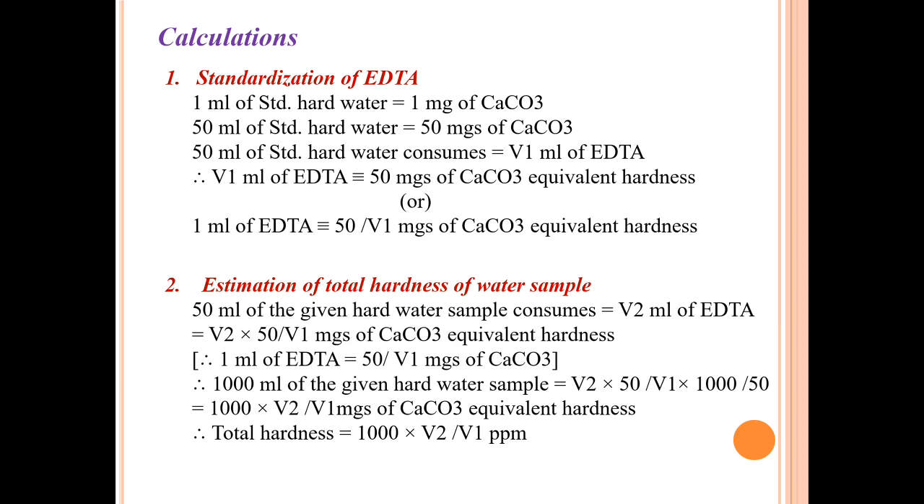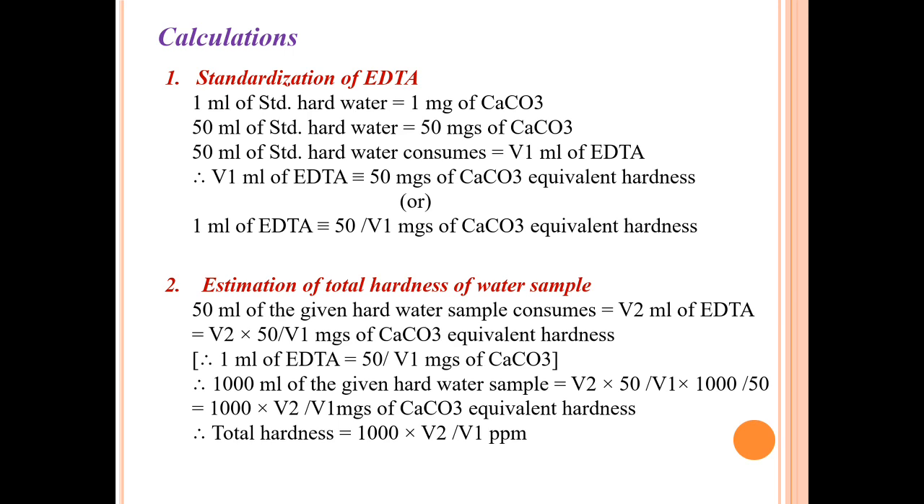Calculations. We can discuss some numerical calculations using some formulas. First one, standardization of EDTA. 1 ml of standard hard water is equal to 1 mg of calcium carbonate. So we assume that 50 ml of standard hard water is equal to 50 mg of calcium carbonate. 50 ml of standard hard water consumes V1 ml of EDTA. Therefore, V1 ml of EDTA is equal to 50 mg of calcium carbonate equivalent hardness, or 1 ml of EDTA is equal to 50 divided by V1 mg of calcium carbonate equivalent hardness.